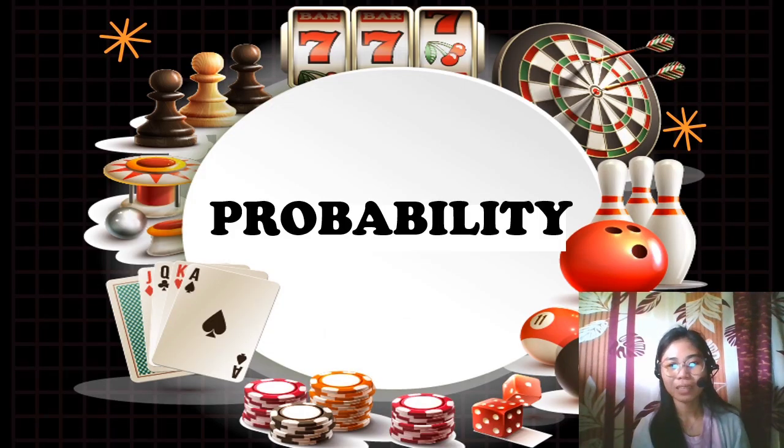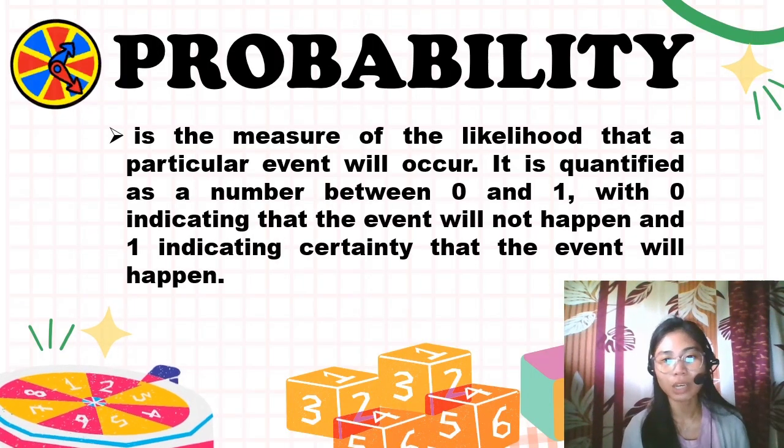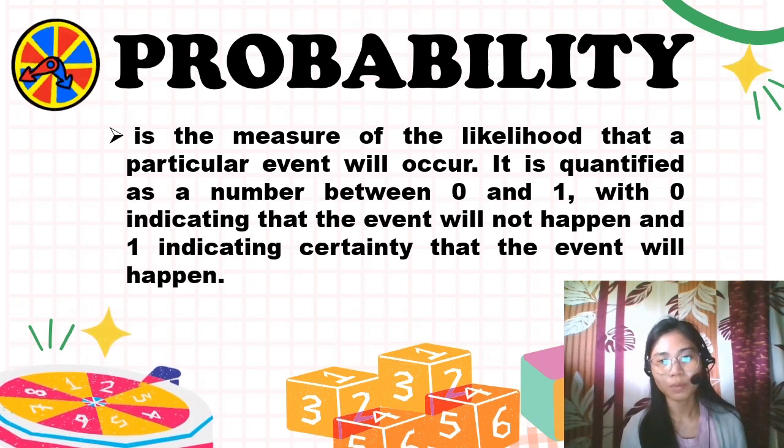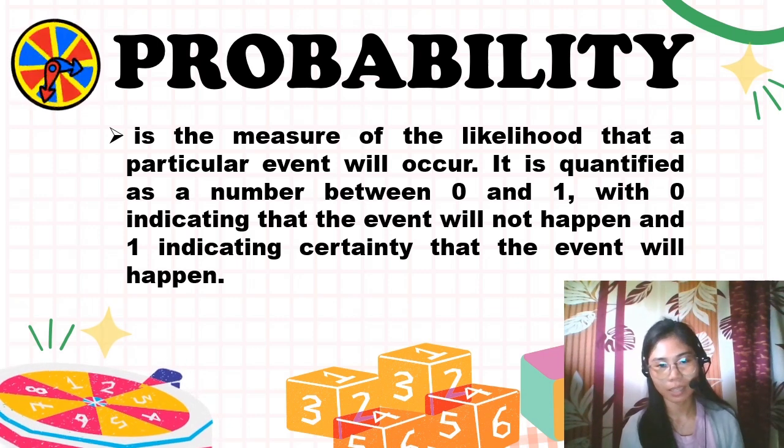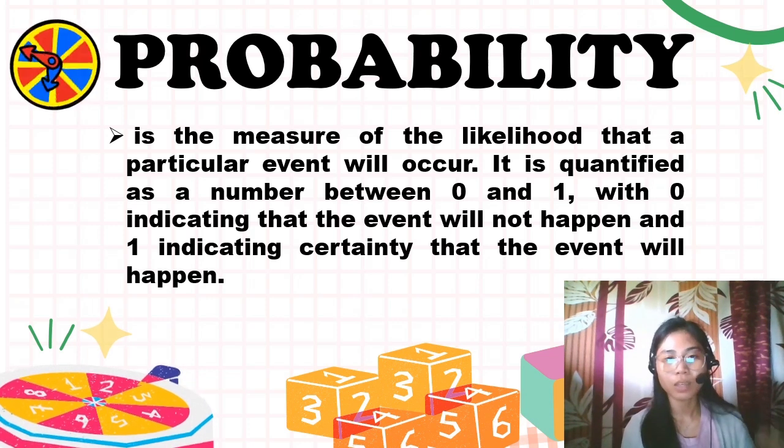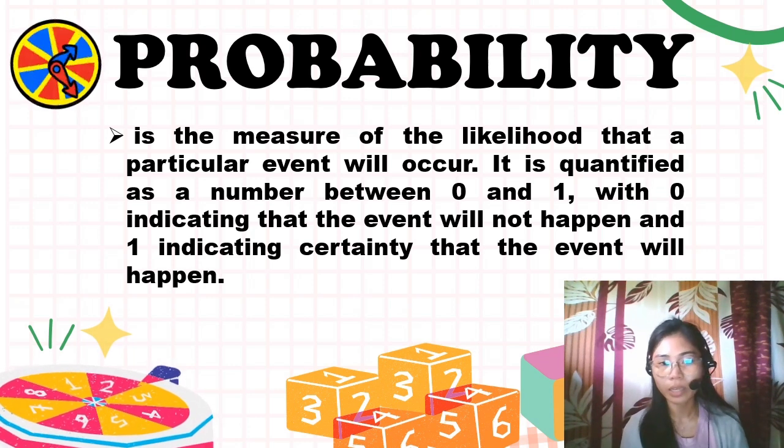First, probability. When we say probability, that is called the chance that something is likely to happen. Probability is the measure of the likelihood that a particular event will occur. It is quantified as a number between 0 and 1, with 0 indicating that the event will not happen and 1 indicating certainty that the event will happen. So when it is 0, the event will not happen. When it is 1, it is certain that the event will happen.